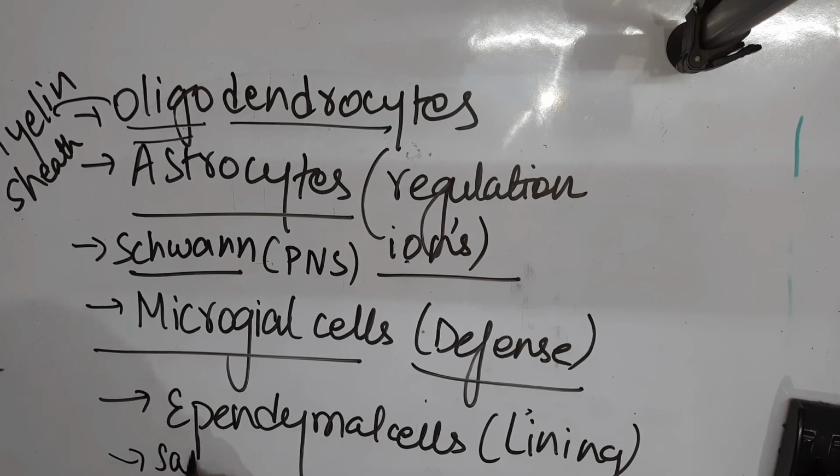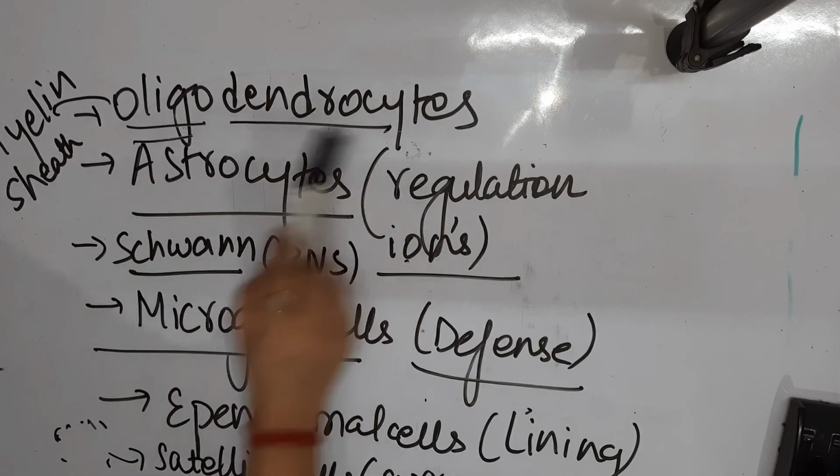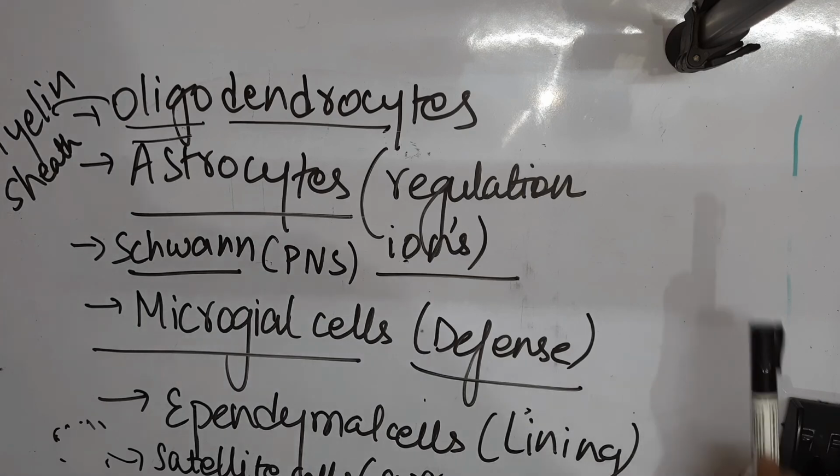And the last category from the peripheral nervous system, we have satellite cells. Satellite cells are responsible for surrounding the neurons, to basically form a colony around the neurons. So these are the types of cells which are present in the nervous system: oligodendrocytes, astrocytes, Schwann cells, microglial, ependymal, and satellite cells. Thank you.